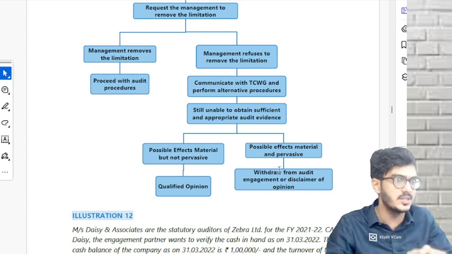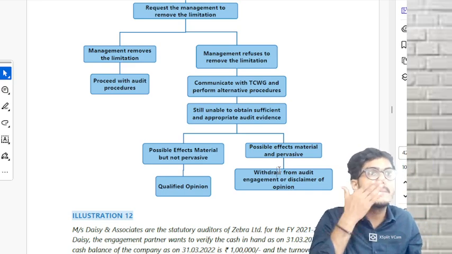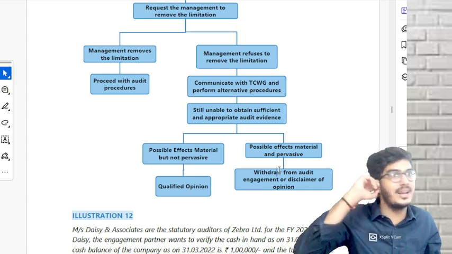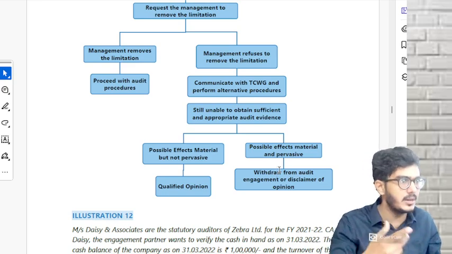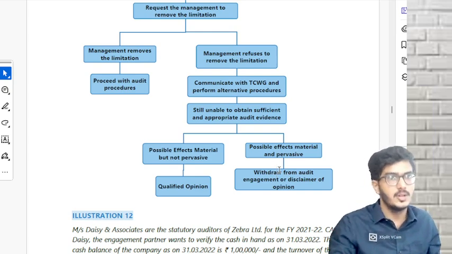Again, here there are two options. Either withdraw or give a disclaimer, because it is not necessary. See, you will try to put a disclaimer. Practically, I'm telling you, you will tell that I'm giving a disclaimer. What will happen the moment you tell disclaimer? Management will be like, not allowed. And you'll be like, okay, you are telling not allowed. I'll be like, I'm also not allowed then to do the audit. I'll withdraw. Understood? Yeah. We'll try to give a disclaimer.